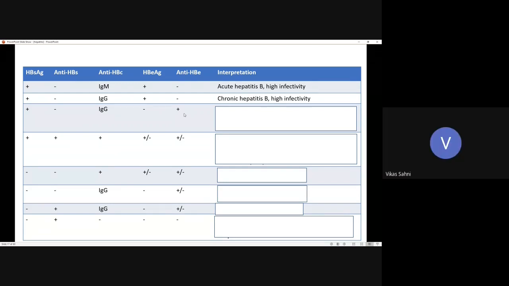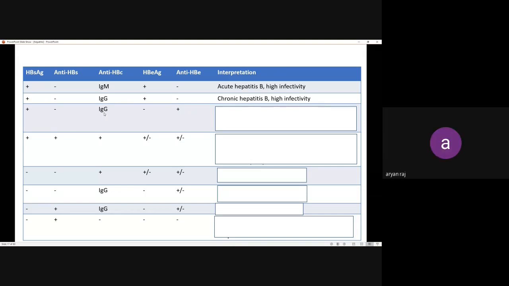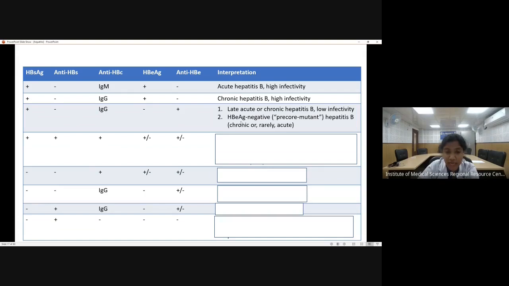Low infectivity. Yes, low infectivity. Okay, what does this IgG show? Chronic hepatitis. Yeah, chronic hepatitis, low infectivity. That is one scenario. The other thing is that maybe the HBe antigen was not secreted because it is a pre-core mutant. So that is another scenario which can be present.